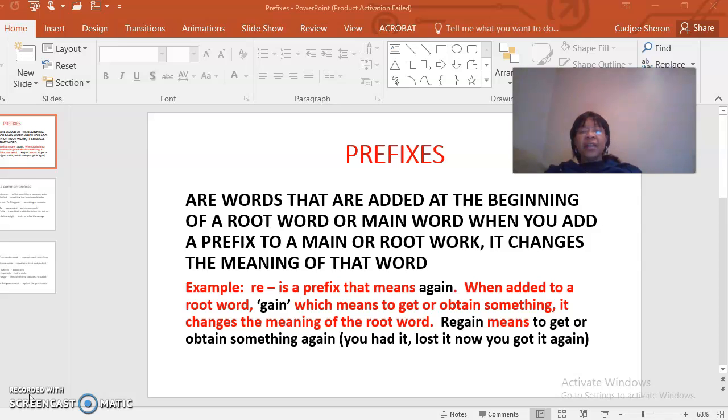So when you add it to a root word, here's an example of a root word, gain, which means to get or obtain something. So when you add re, the prefix, to gain, it changes the meaning of the word. So regain means to get or obtain something again. That means you had it, you lost it, and now you've got it again. Okay?